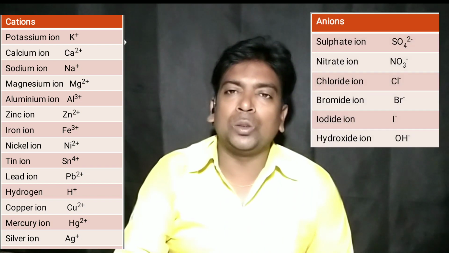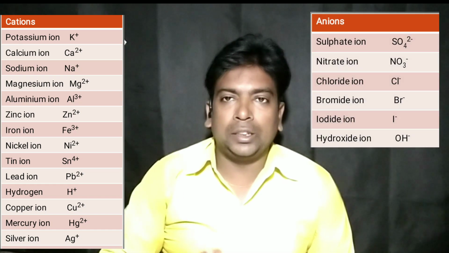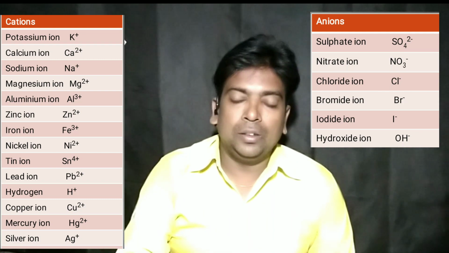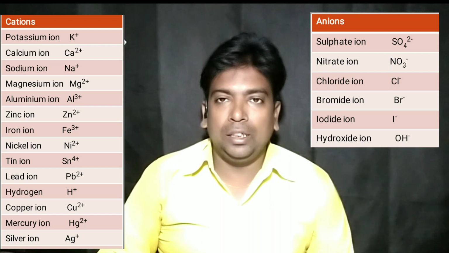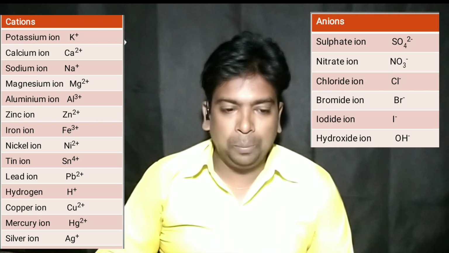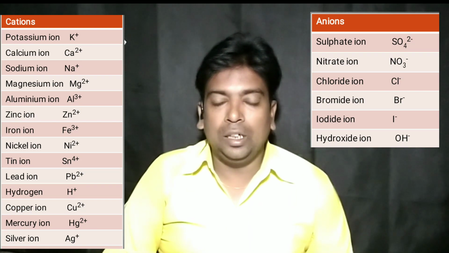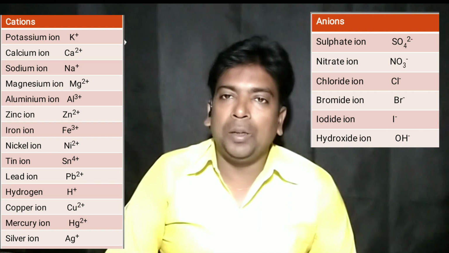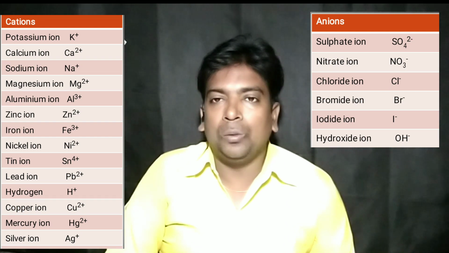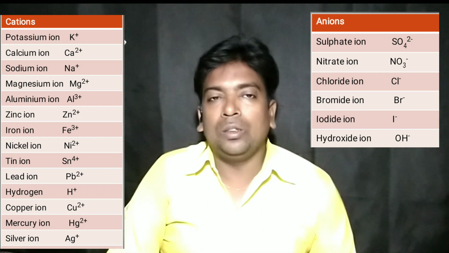For negative ions also, we can see an electrochemical series: sulfate ion at the top and hydroxide ion at the bottom. Using these 2 electrochemical series, we can find out which ion will be selectively discharged.